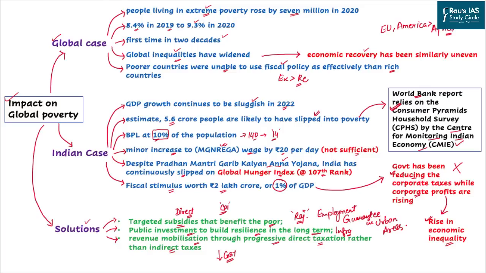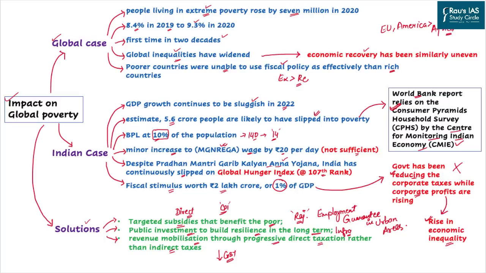It has been estimated according to this report, and this report has actually followed the Consumer Pyramid Household Survey, which is being compiled by the Centre for Monitoring Indian Economy. Centre for Monitoring Indian Economy, or CMIE, is an independent private organization that is involved in collecting important economic data sets in India. And based on the observation of the CMIE, World Bank has stated that around 5.6 crore people in India have slipped into the trap of poverty again. Below poverty rate, according to the report, has been around 10% of the total population.